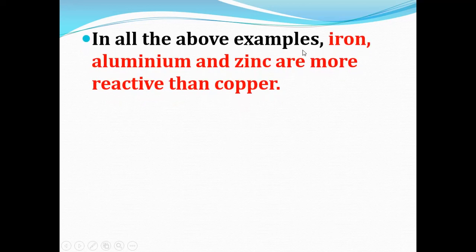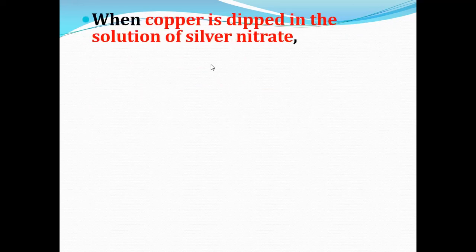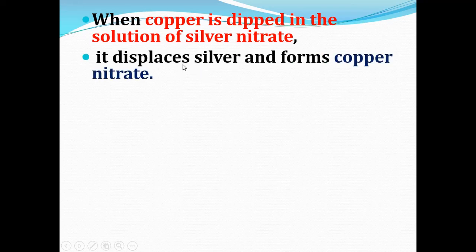So in all the above examples, we can see that iron, aluminium, zinc are more reactive than copper. When copper is dipped in the solution of silver nitrate, it displaces silver and forms copper nitrate because copper is more reactive than silver.